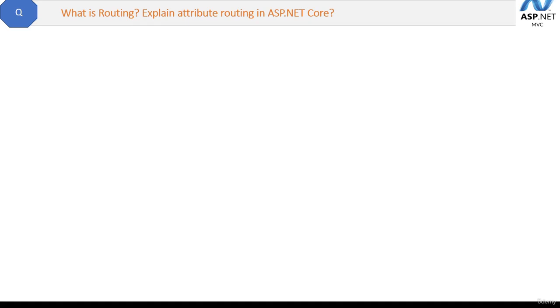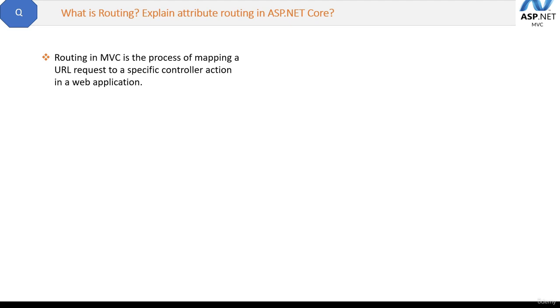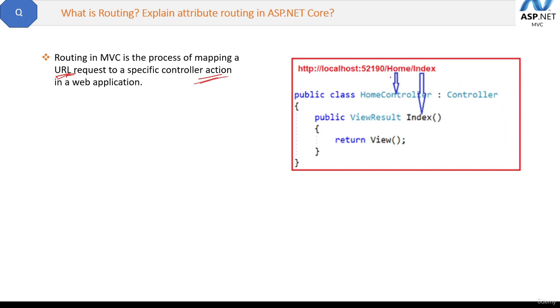What is routing? Explain attribute-based routing in ASP.NET Core. It is a very important concept in MVC and Web API. The simple answer is routing in MVC is the process of mapping a URL request to a specific controller action in a web application. For example, see this controller. Now when the request comes, by looking at the URL, .NET Framework will automatically identify that this home in the URL is the controller name and this index is the action method name. This automatic mapping via URL is routing.